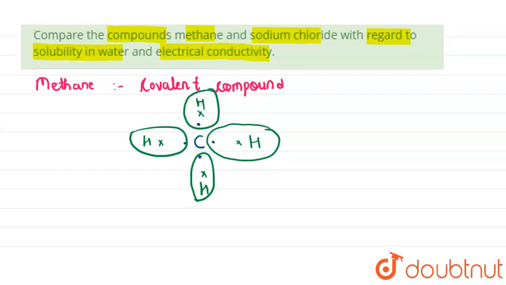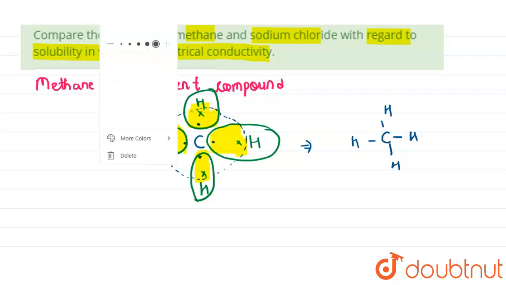Whereas carbon requires 4 electrons, so it will overlap with the electrons of all 4 hydrogens like this, forming 4 single covalent bonds. So in this way we can say that methane is a covalent compound due to mutual sharing of the electrons that I have highlighted by the marker, okay.